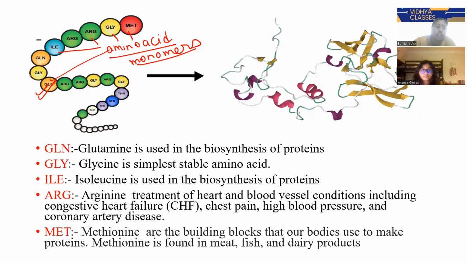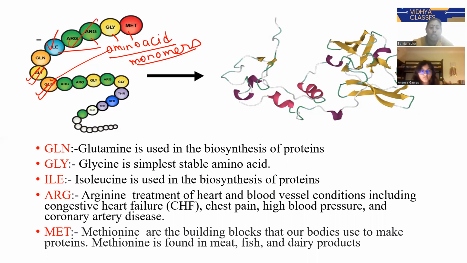Second, you can see GLY, that is glycine, the simplest amino acid. Then ILE. ILE is isoleucine, which is used in the biosynthesis of protein. All of these things are protein because these are the components of protein.